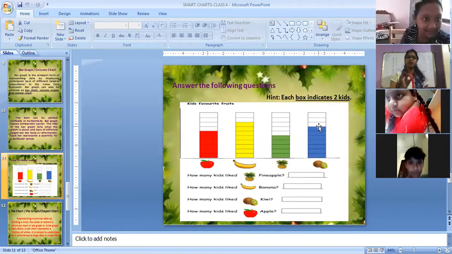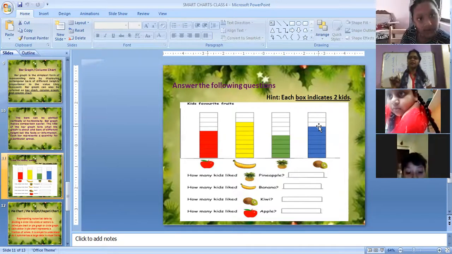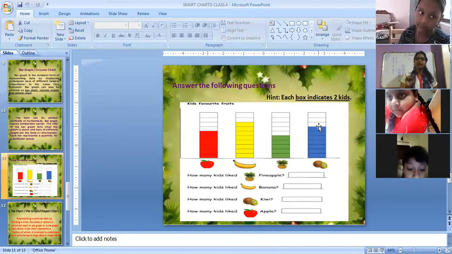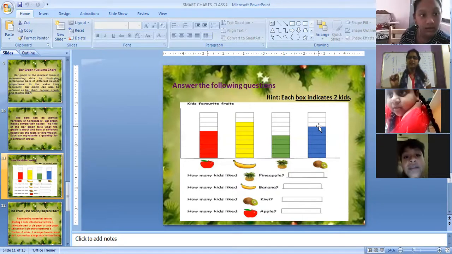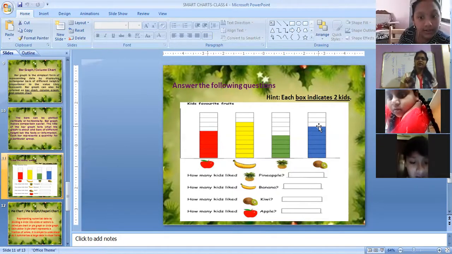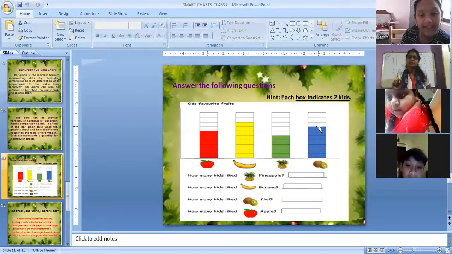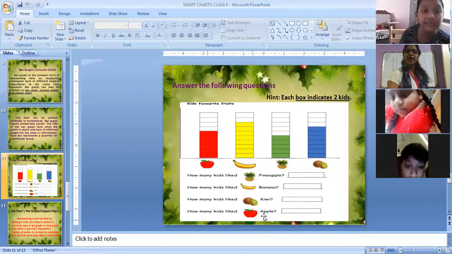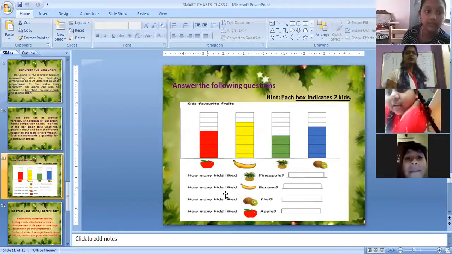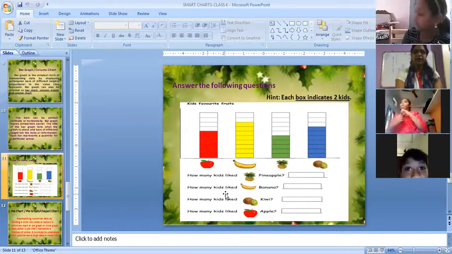Simple questions. How many kids liked pineapple? 10. 2 fives are 10. How many kids like banana? 16, ma'am. 2 eights are 16. How many kids liked kiwi? 14, ma'am. How many kids liked apple? 12, ma'am. So simple, easy to read, right?